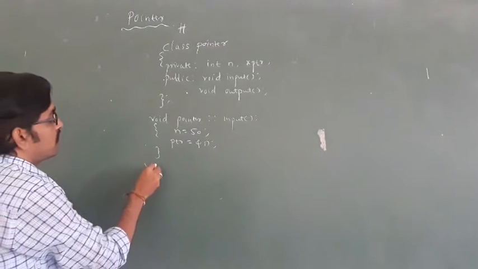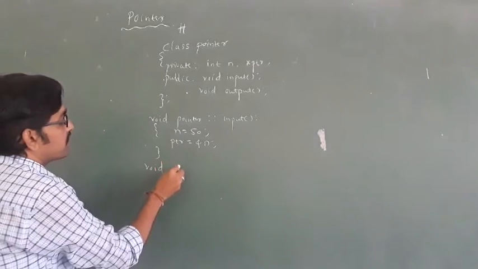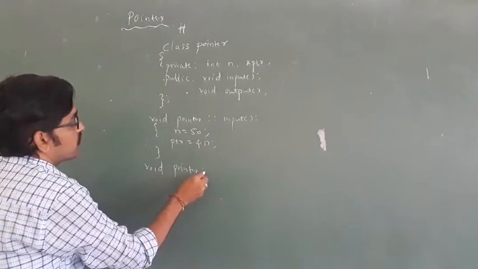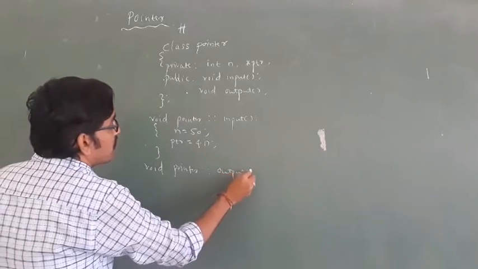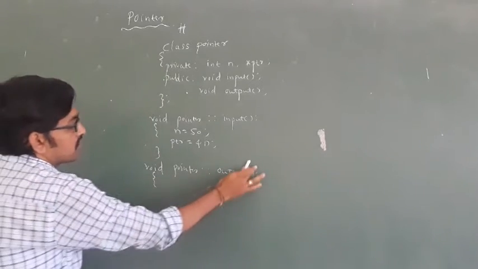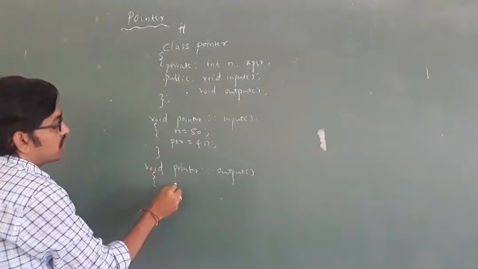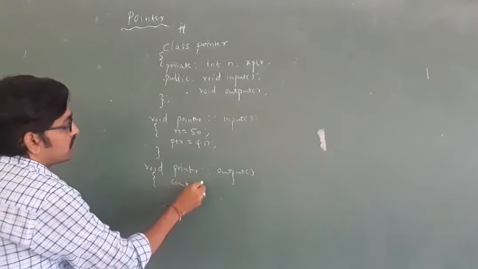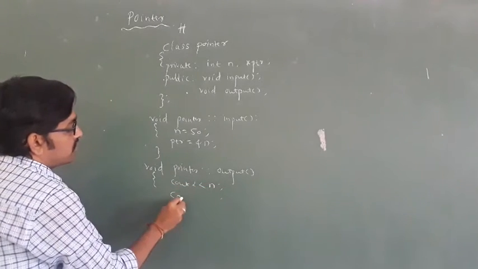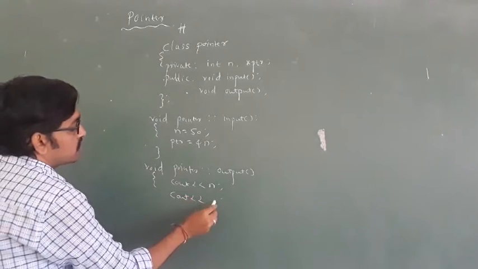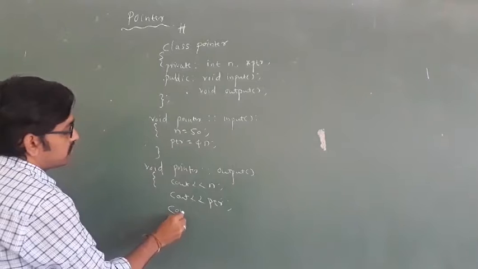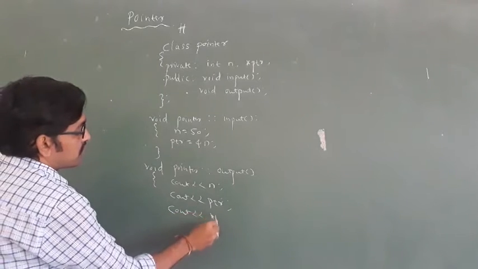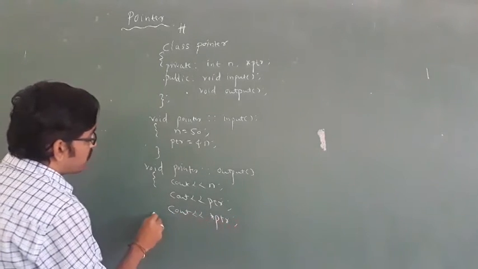ptr equal to n. Then of output, I want output void pointer, population operator, then output. See, output take output, for example is cout, cout ptr, cout star ptr. Then what are the output we are getting?